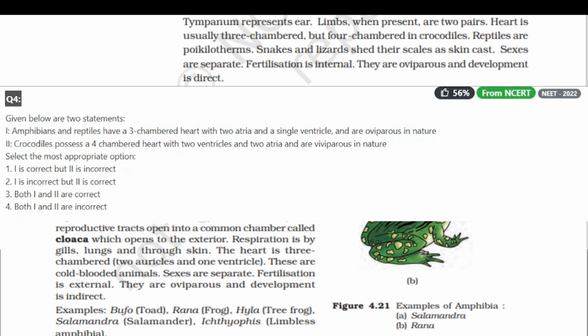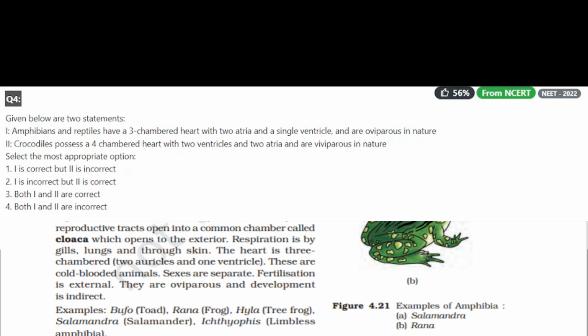And now we'll see the options here. Select the most appropriate option. Number 1, 1 is correct, but 2 is incorrect. Number 2, 1 is incorrect, but 2 is correct. Number 3, both 1 and 2 are correct. Number 4, both 1 and 2 are incorrect. So here, right option is the first one. First option is right, and the second statement is not correct.